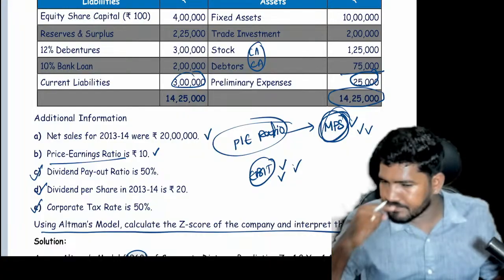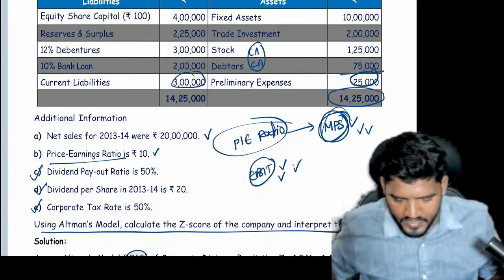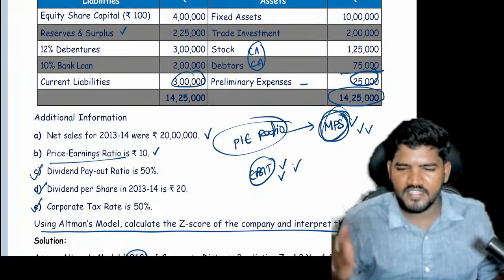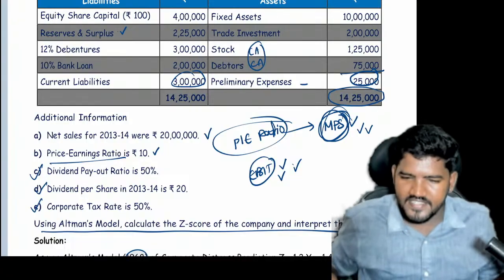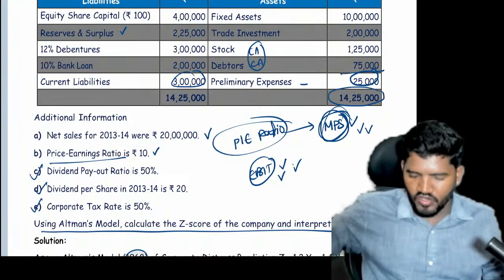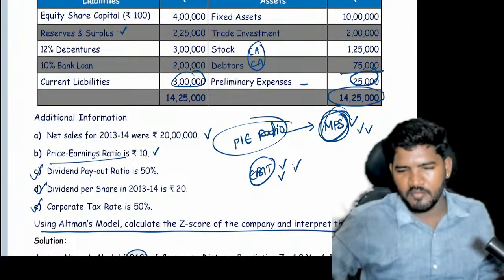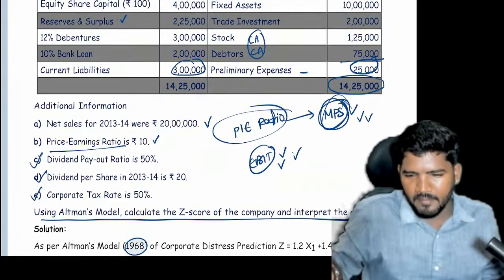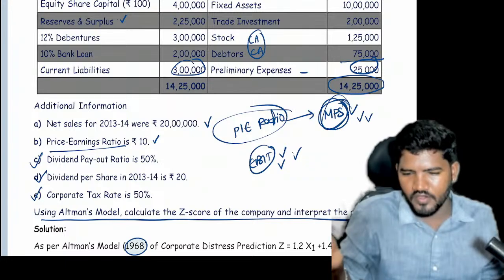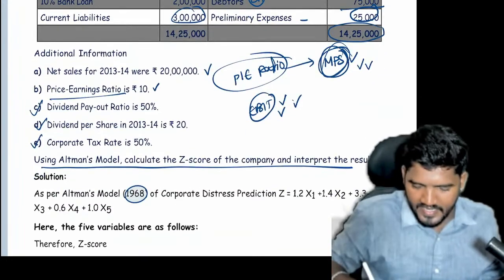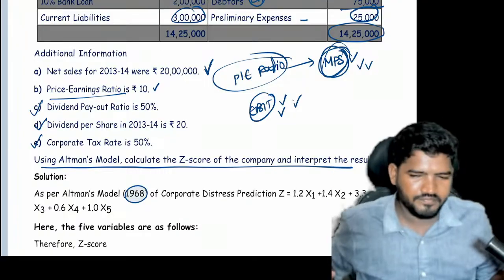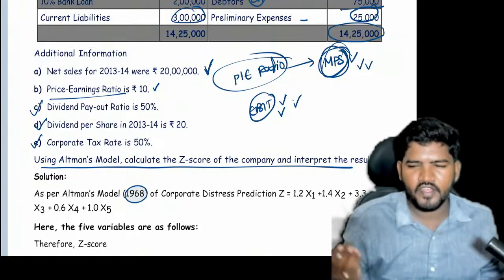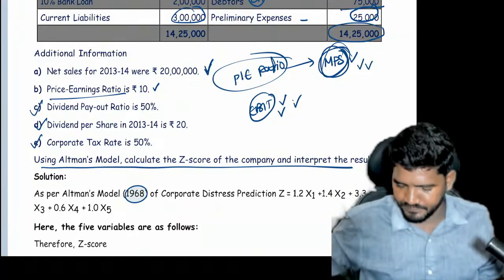Retained earnings divided by total assets. We already calculated the total assets. When it comes to retained earnings, it is reserves and surplus minus fictitious assets. X2 also you will get an answer. X3, EBAT divided by total asset. So we have to calculate EBAT in reverse. X4, with the help of PE ratio, MPS, number of shares, numerator, divided by total debt. Sales directly given, divided by total asset, X5. Okay, just some bit of advance, you have to figure out EBAT and MPS.